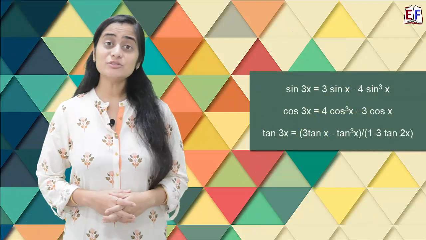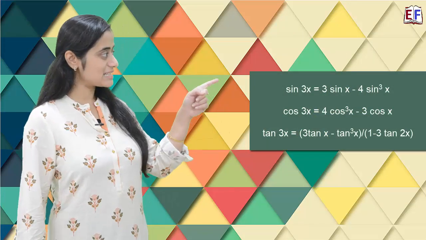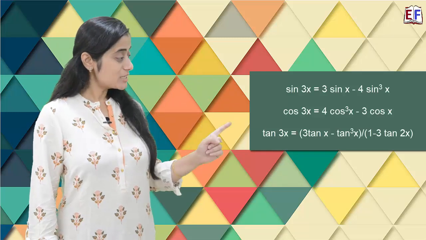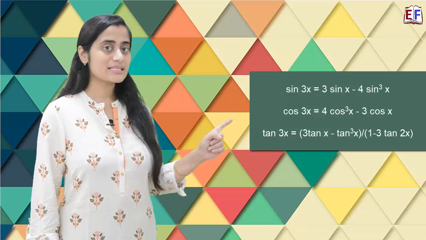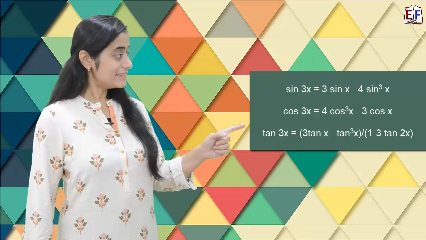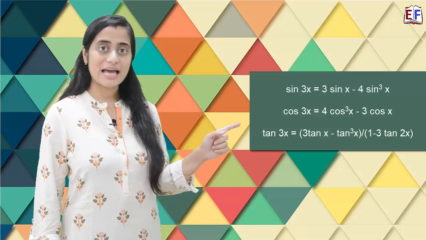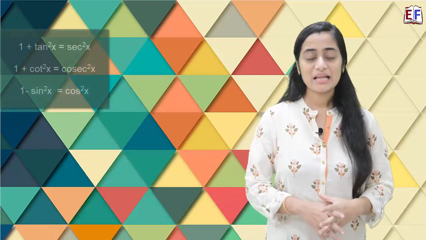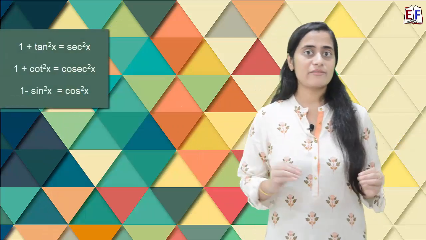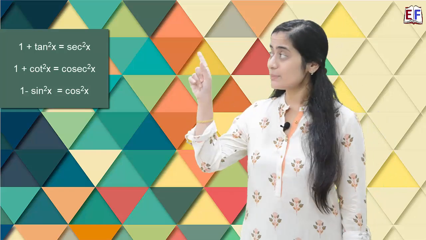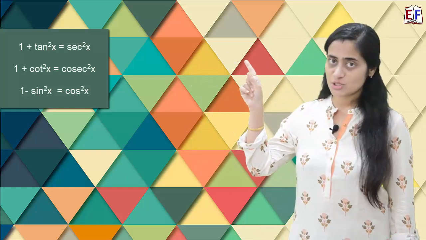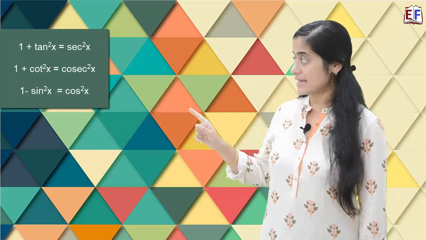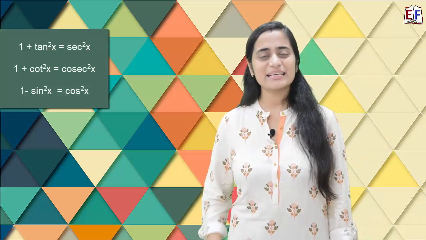Let us now look at the 3x functions. Sine 3x is 3 sine x minus 4 sine cube x. Cos 3x is 4 cos cube x minus 3 cos x. Tan 3x is 3 tan x minus tan cube x divided by 1 minus 3 tan square x. And now let us talk about the square functions, which tell us that 1 plus tan square x is equal to sec square x, 1 plus cot square x is equal to cosec square x, and sine square x plus cos square x is equal to 1.